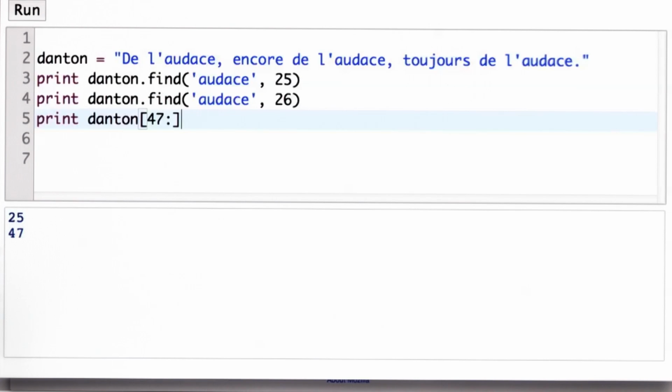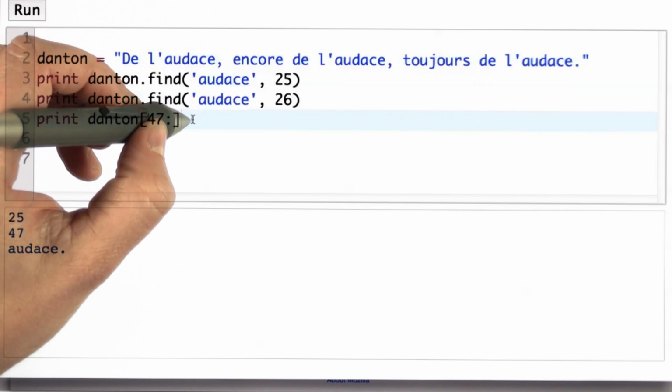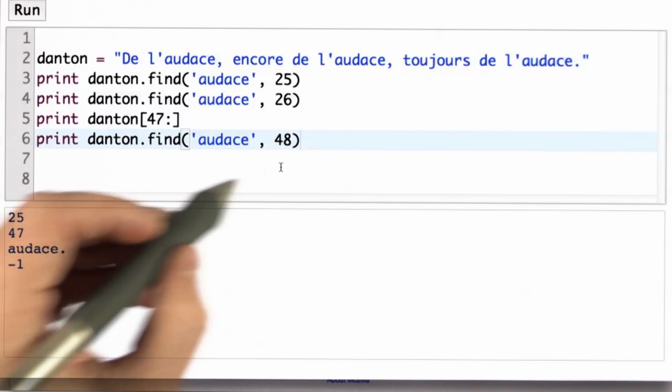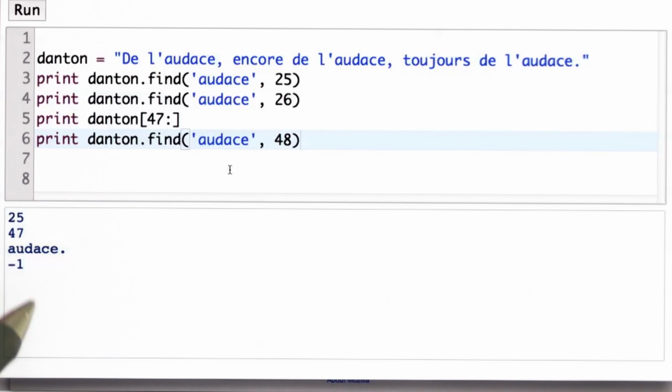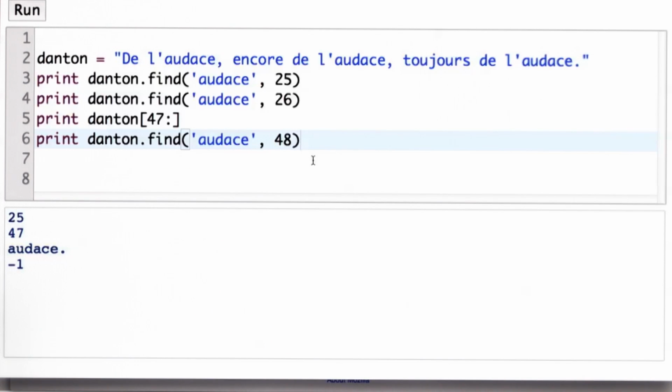Seeing the string from position 47 to the end, starting from here, we see that. Now we're starting from position 48, which is this U. We'll get as our output -1. And that's because although the string occurs many times in the string Danton, it doesn't occur at all starting from position 48. And so the output of find when the target string is not found in the search string is -1. And that's true if we start from position 48, we don't find the target string at all in the search string.